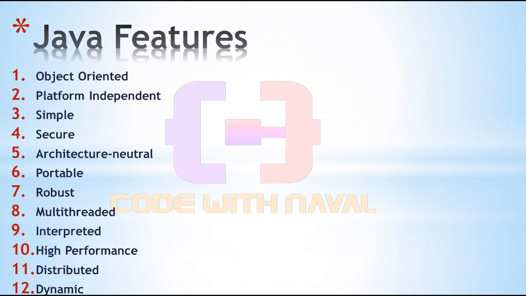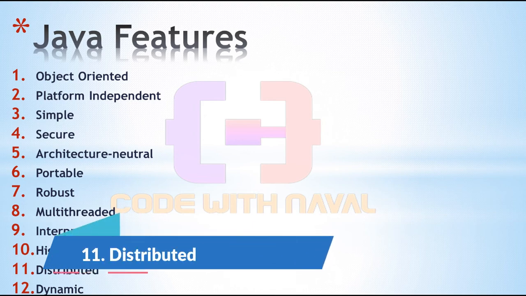The next point is high performance. Java is faster than other traditional interpreted programming languages because Java bytecode is closer to machine code, or we can say native code. It is still a little bit slower compared to C++ because C++ is closer to machine code, machine language. That's why Java is faster than other traditional interpreted programming languages.